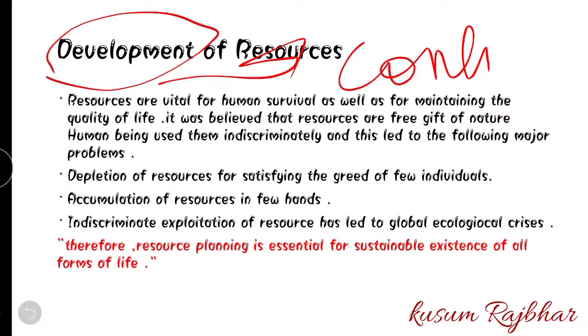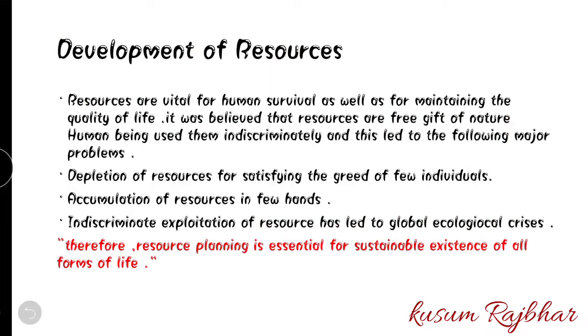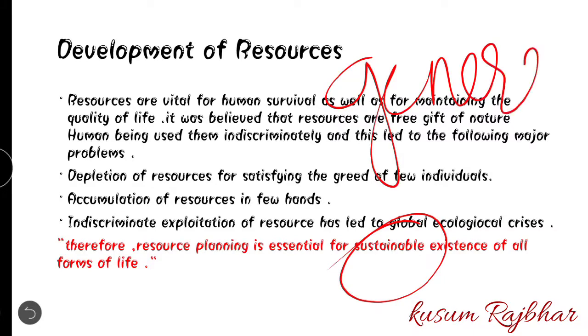So here what we should do is use the resources in a sustainable way. Sustainable way means we should utilize the resources for our needs, and we should also keep the resources for the coming generations. That is known as sustainable development of resources.